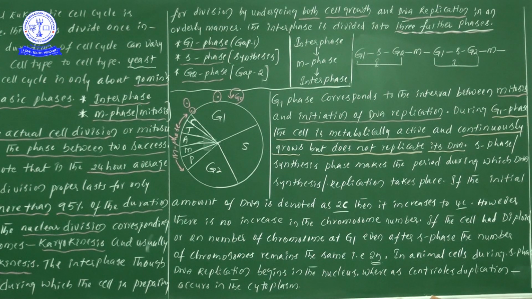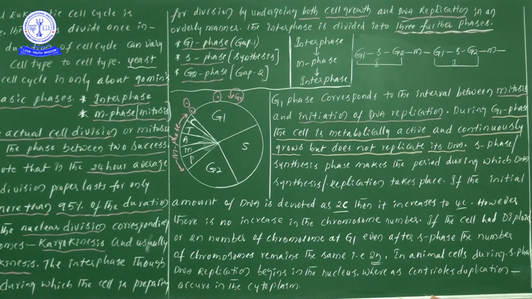No. Resting phase means the cell cycle is taking place, but there is no division of cells. But the metabolic activities required for the division of a cell, all those processes occur in interphase.